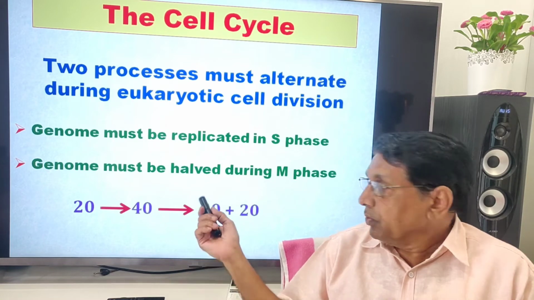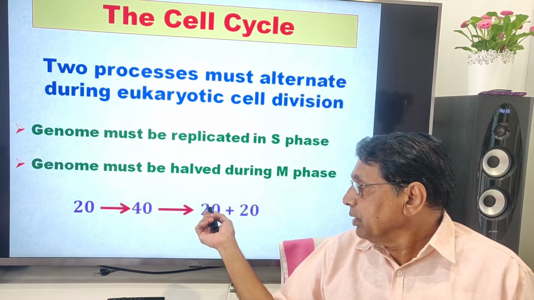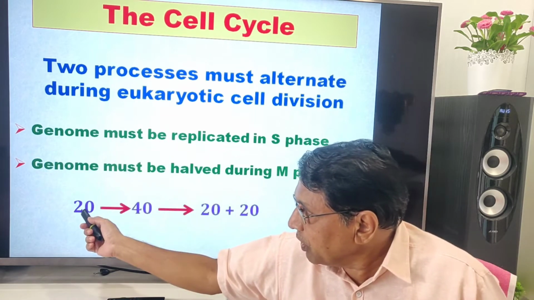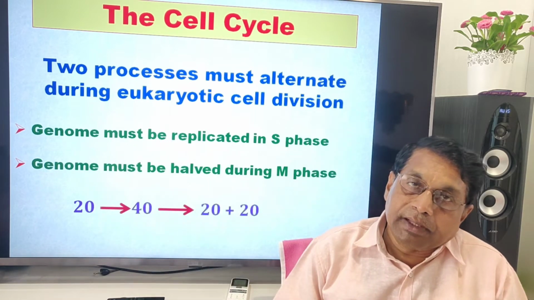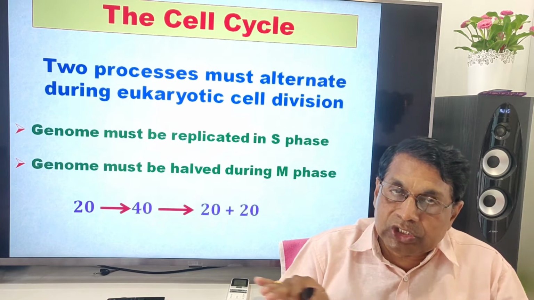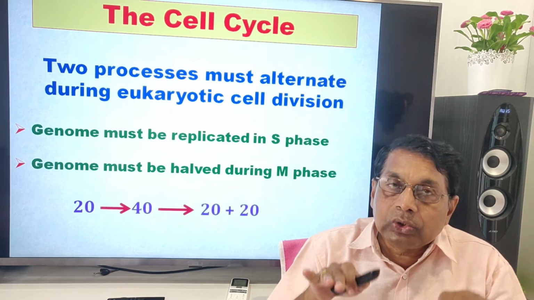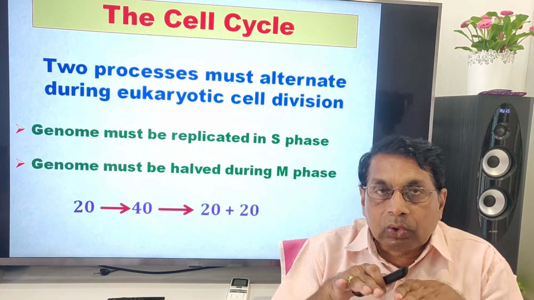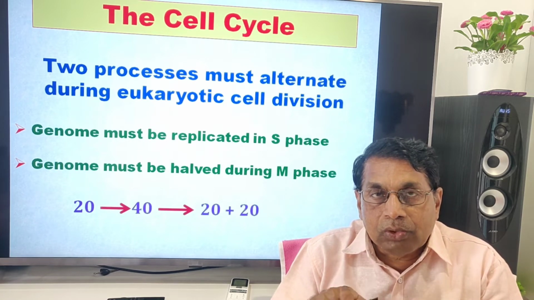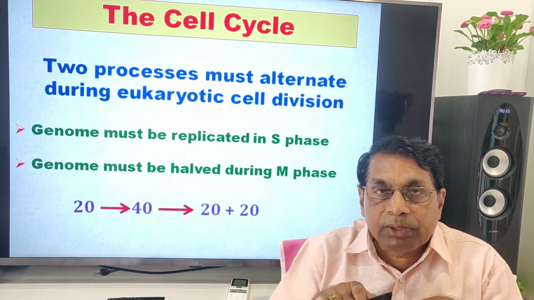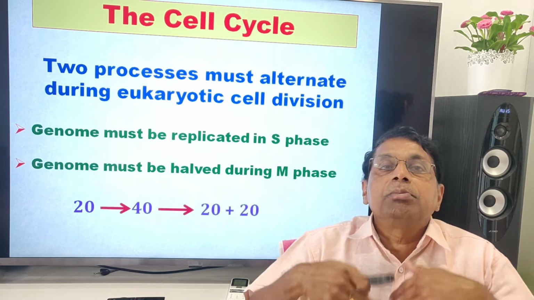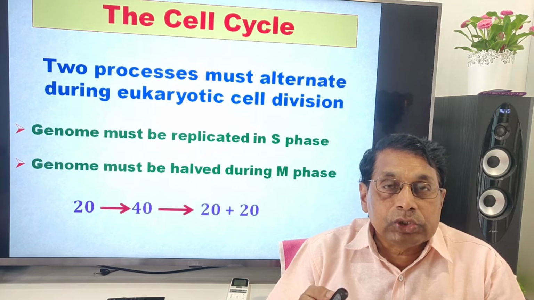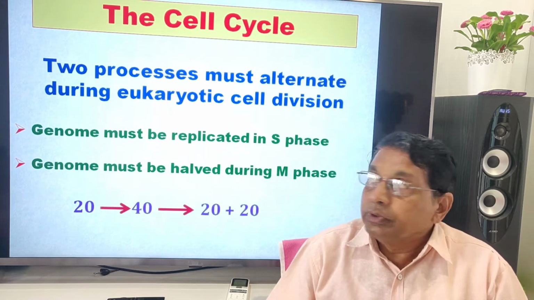Therefore, the chromosome number in two daughter cells is equal. It is also equal to the parent cell. So there is no change in the number. So what should happen at one other time? The chromosome number should become double, or in other words, the genetic material DNA should become double. In other words, the DNA should replicate.